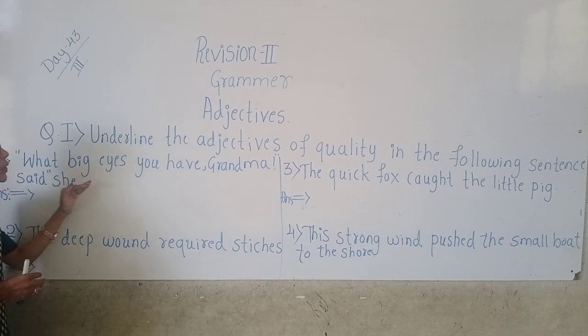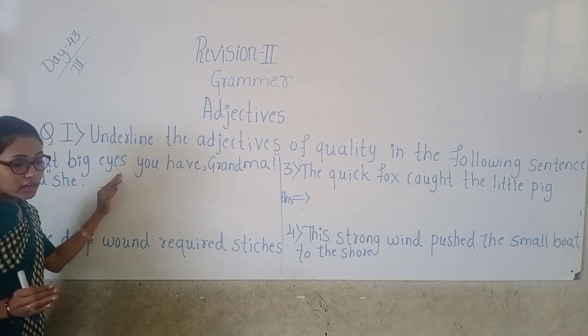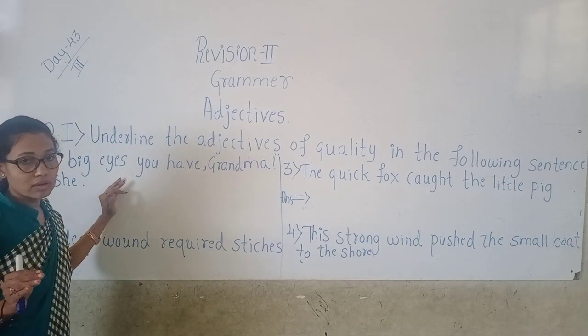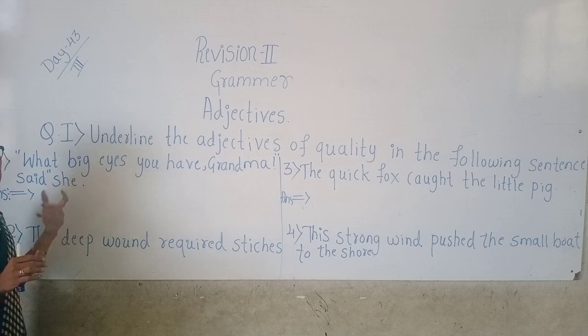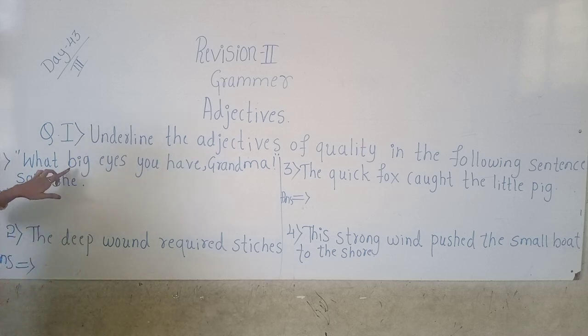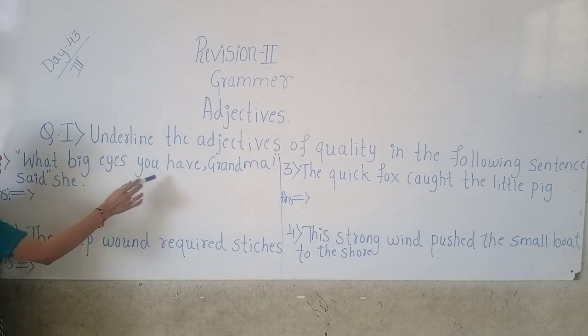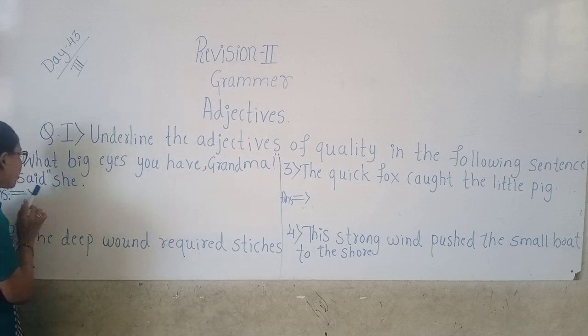See, what big eyes. That also answers what kind, before the noun. That adjective is placed before the noun only.